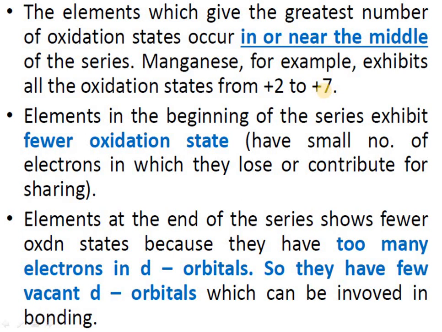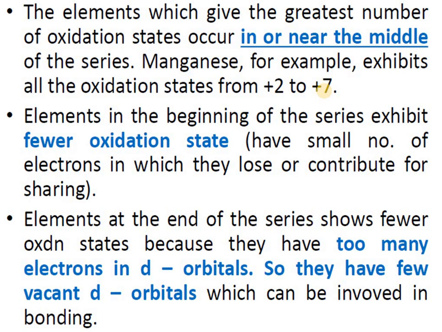So this means that when an electron is lost, ultimately the ion is getting stabilized. The ion attains partially filled, half filled or fully filled d orbitals. That is the reason these ions are stable in aqueous solution as well as in the elemental state. Elements at the beginning of the series exhibit fewer oxidation states, as they have a small number of electrons to lose or contribute. For example, at the start only the 4s2 electrons and 3d1 or 2 electrons are removed, therefore they cannot show higher oxidation states.